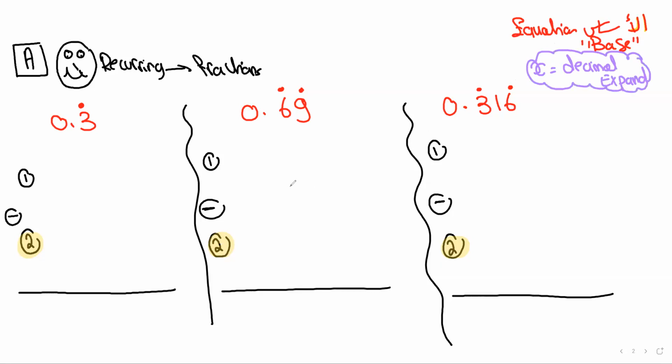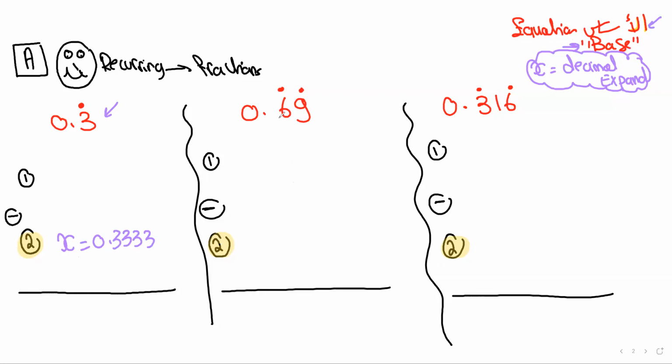Okay, now as we said, to solve these questions, we are going to create two equations. The second equation is a basic equation, which is you select any letter that you want. We usually select the letter X, and you take your decimal and you expand it. 0.3 recurring means that the 3 is repeated. You can write 3 3s, 4 3s, whatever. This equation is what I call the base equation.